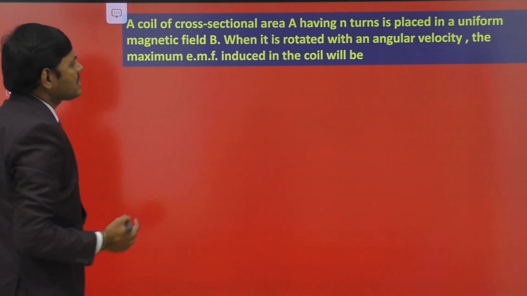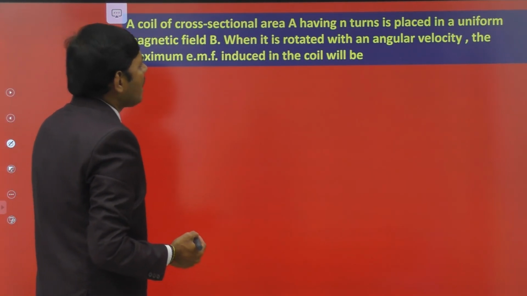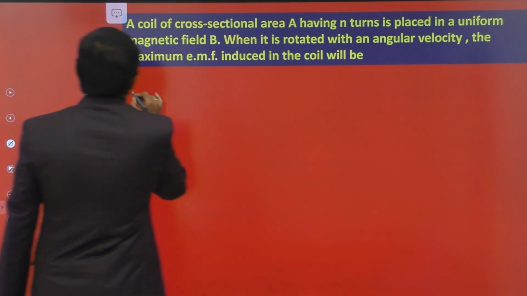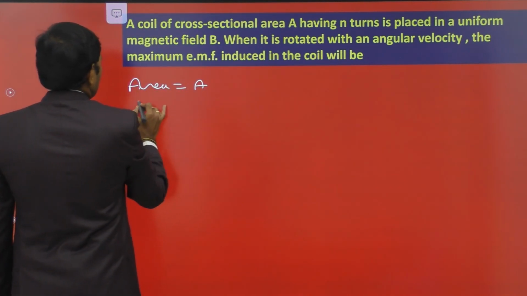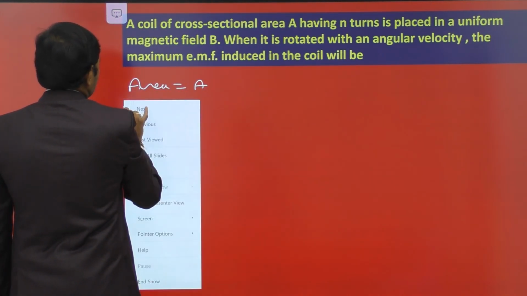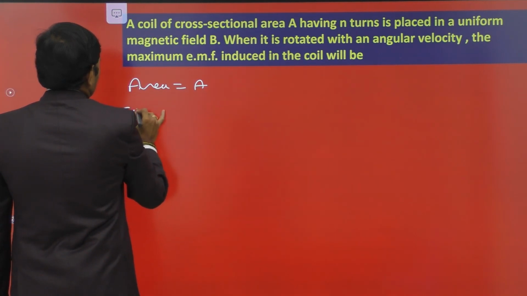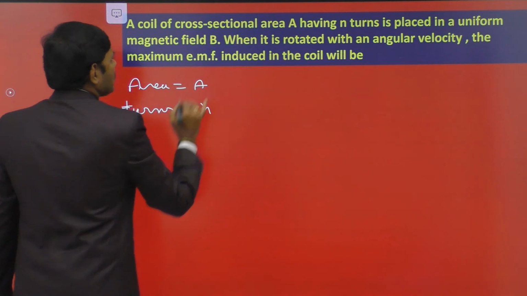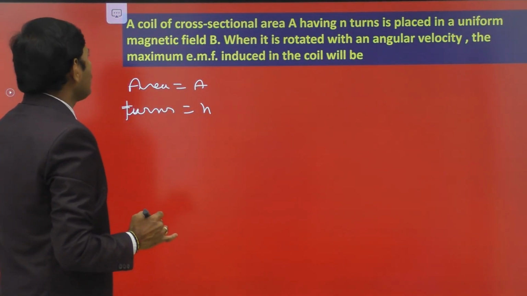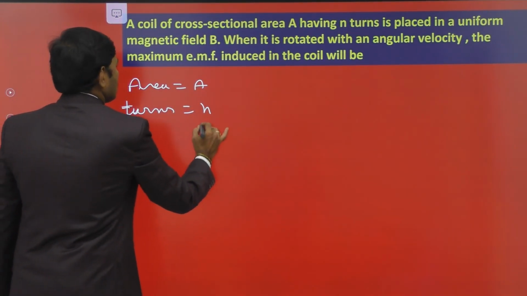A coil of cross-section area A and having n turns. So we have a coil of area of cross section A and the number of turns in the coil is small n, placed in a uniform magnetic field B, B is constant.